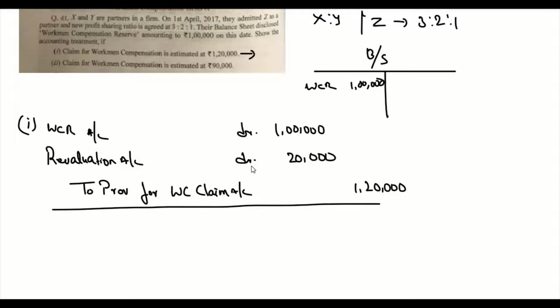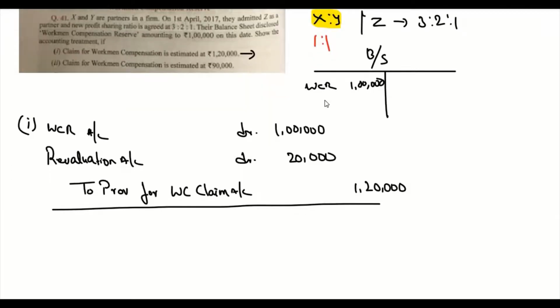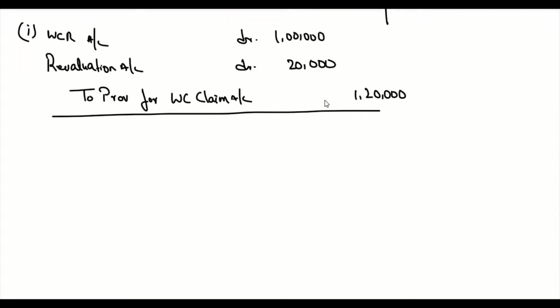Now since there is a revaluation account involved, profit or loss on revaluation has to be distributed to partners' capital in the original profit sharing ratio. The question hasn't mentioned the original profit sharing ratio, so we are assuming that the original profit sharing ratio is 1:1. Okay, now we have revaluation account 20,000.